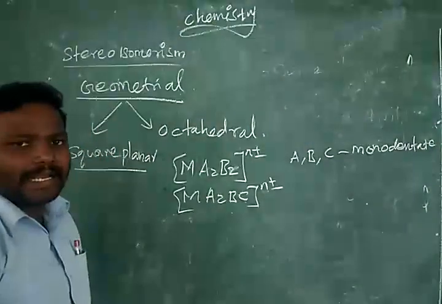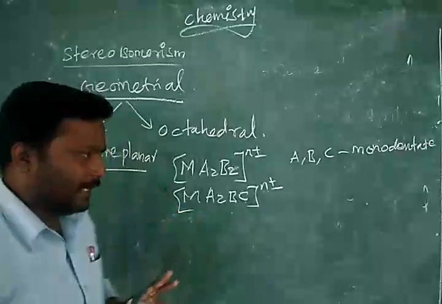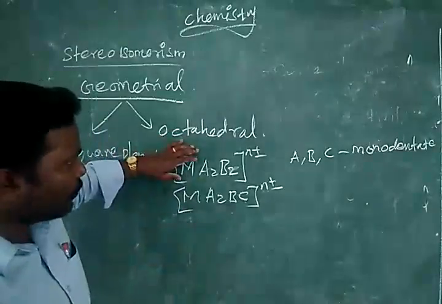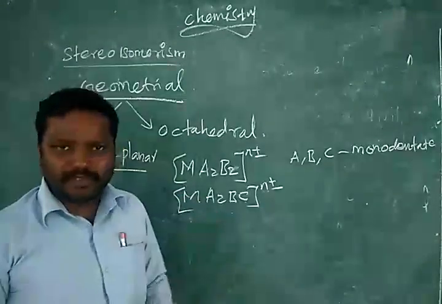What is a monodentate ligand? It can form only one bond with the metal atom. Now these two formulas can form two types of isomers.